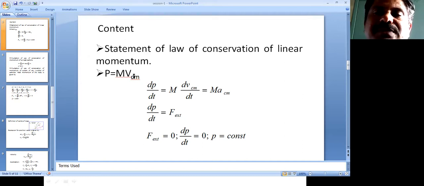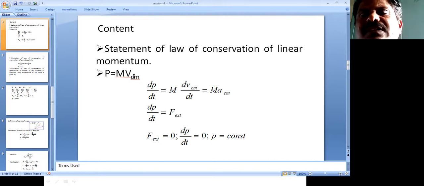So for that purpose, we consider one point in that system, which we call the center of mass. The center of mass of a system of particles is defined as the point at which the entire mass of the system is concentrated.